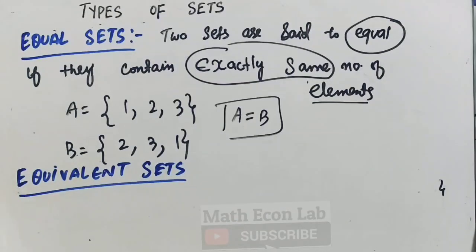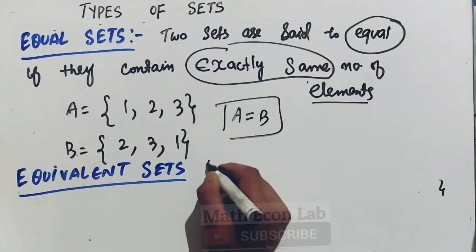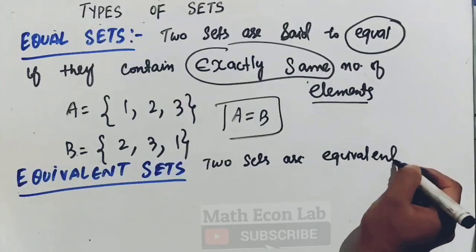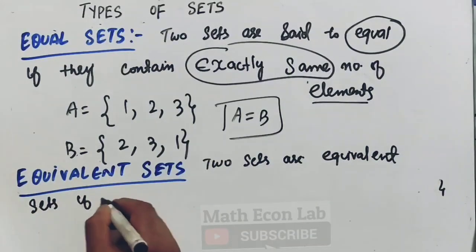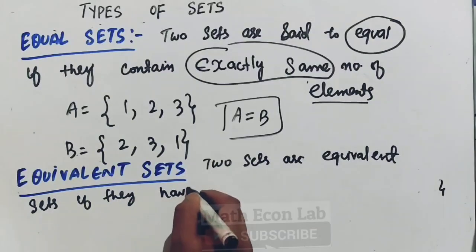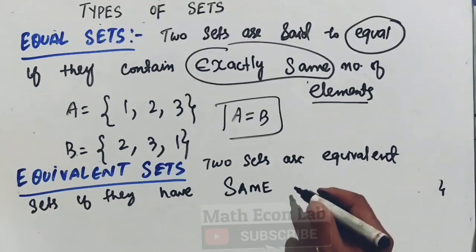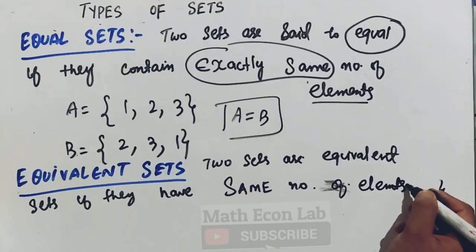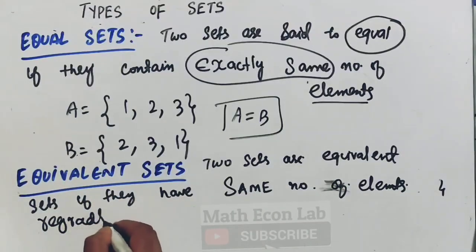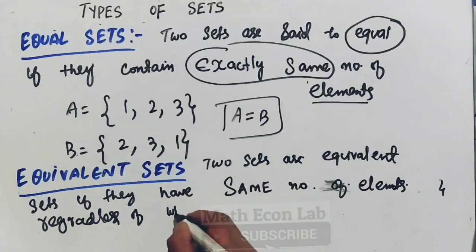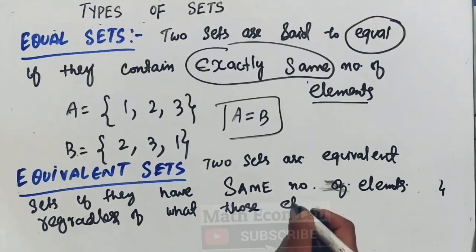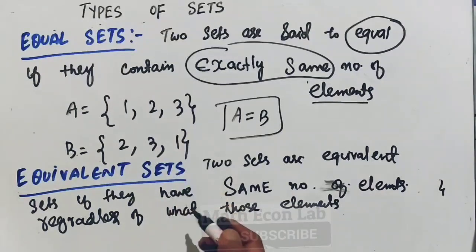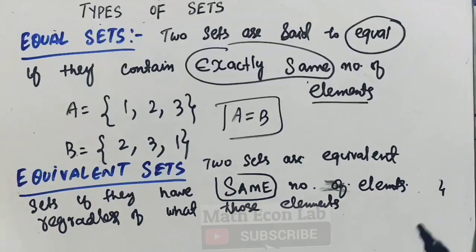Now, what are equivalent sets? We say two sets are equivalent if they have the same number of elements, regardless of what those elements are. If two sets have the same number of elements, regardless of what those elements are,